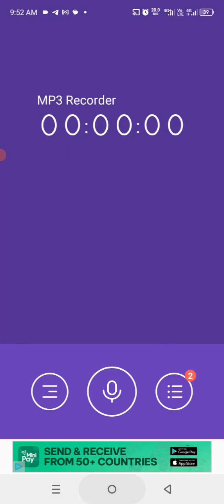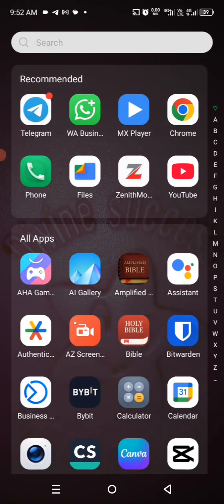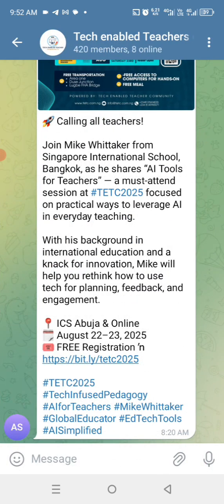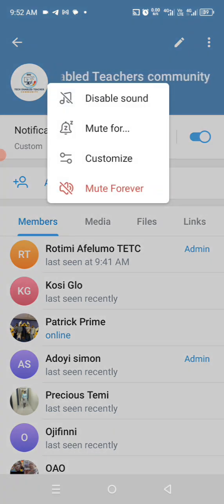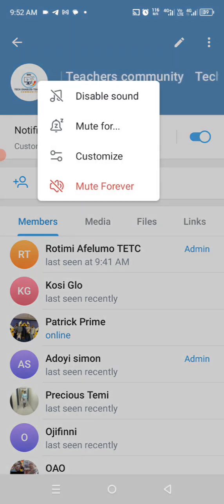Having done this, the next step is to go to Telegram. Go to the particular group you want to change the default notification to your custom one. Just tap on the name of the group. Now you will see here notifications. Most times it's default here. Now it's showing custom because I've changed it, but it will be notifications default. Take note. So just tap on that notifications default and press customize.